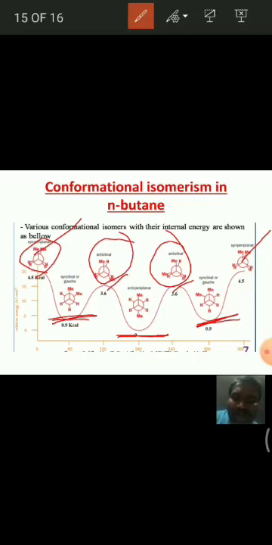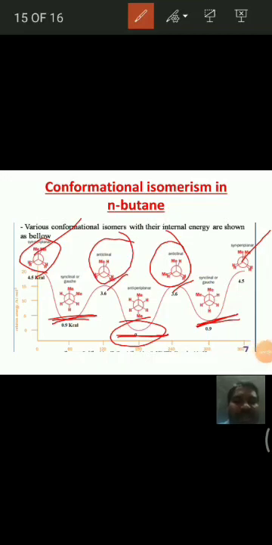Hence it is moderately stable. It is more stable than fully eclipsed and partially eclipsed conformations, and less stable than the staggered conformation. And coming to the fourth structure, this is the staggered conformation. In this, the similar groups are on opposite sides, the two methyl groups are opposite, hence it experiences fewer repulsions, hence the energy of the molecule is less, that means it is more stable.